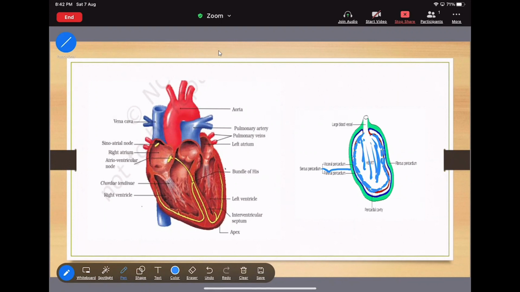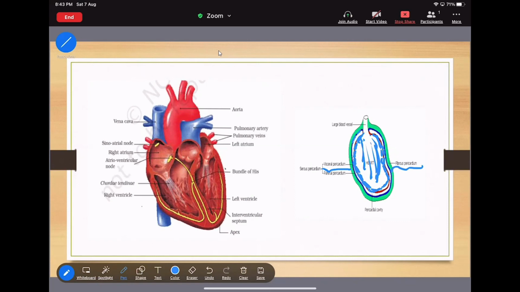Always remember, the function of the outer, fibrous pericardium is to provide strength to the heart. But the inner, visceral pericardium will secrete the pericardial fluid.